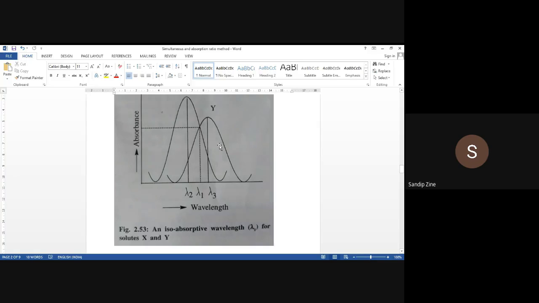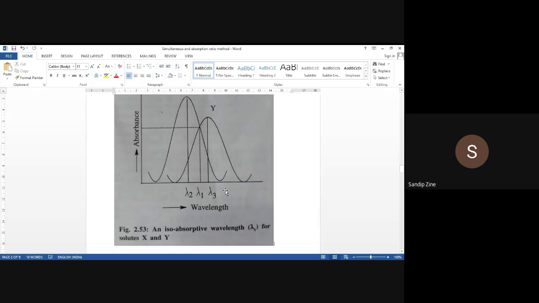Now in this picture, you are getting X and Y respective wavelengths. Here is wavelength 1. See, we are talking about the isoabsorptive wavelength. That is the wavelength 1, and we have answered that poll: the exact meaning of isoabsorptive wavelength for solutes X and Y, by studying wavelength 2 for X and wavelength 3 for Y.